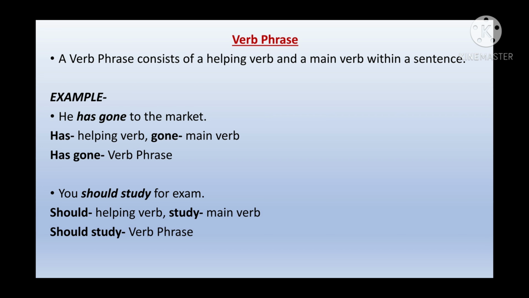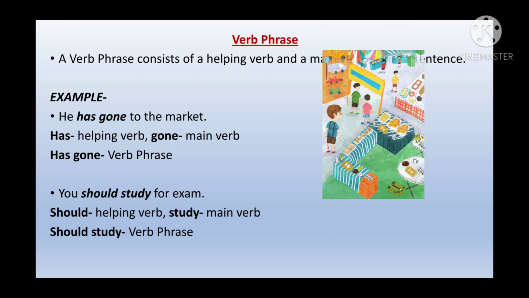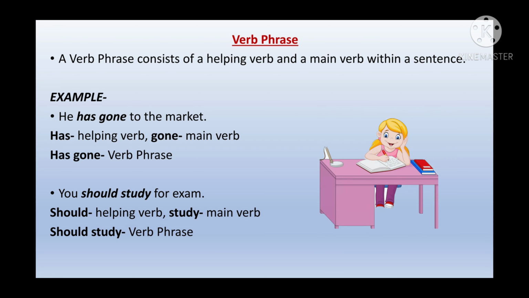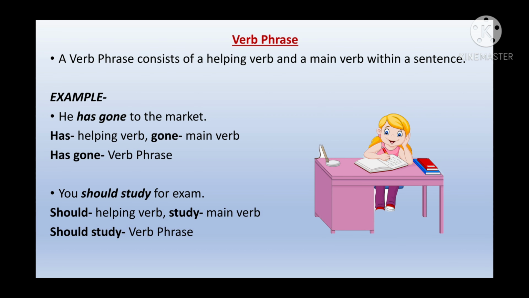Let's take an example to understand verb phrase. He has gone to the market. Now here, as we know, gone is the main verb and has is the helping verb. So both together, they are a verb phrase. All right. Let's take one more example. You should study for exam. Here, as we can see, should is the helping verb and study is the main verb. So together, they will be called a verb phrase.